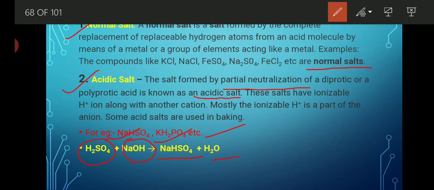Whenever there is a low temperature and a strong acid reacts with a strong base, and the given amount of base is not capable enough to neutralize the whole amount of acid, then the formed product is known as an acidic salt.